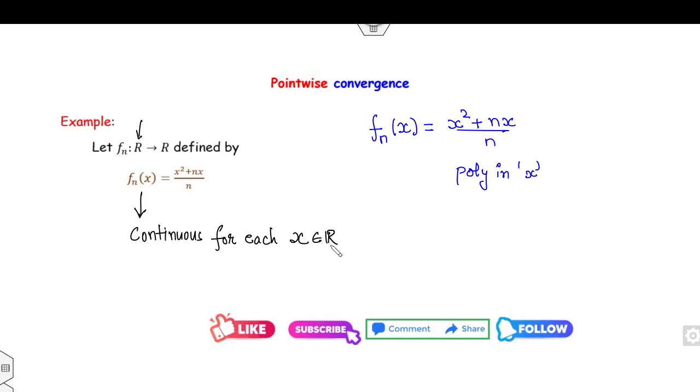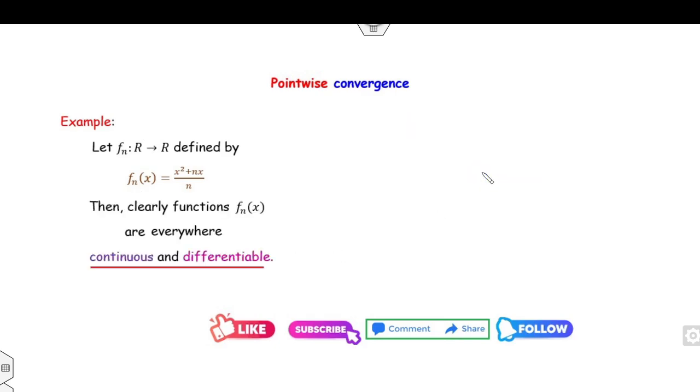So the function is continuous for each x in R. Therefore, the function is a polynomial, and every polynomial is differentiable and continuous. Then what will be your target? Your target is to check what f is. If fn converges to f, is f also continuous and differentiable?